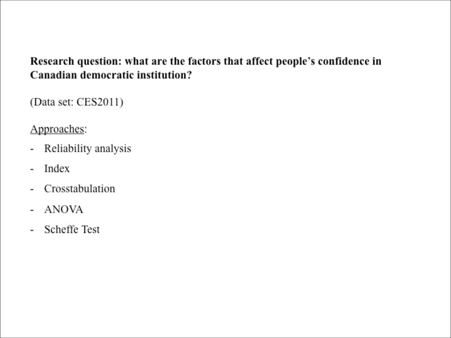The dataset I used is CES 2011, and the index was constructed to look at people's confidence in Canadian democracy, and I will be using the reliability analysis to test the consistency of the index. Cross-tabulation was used to test if the relationship is significant by looking at the Pearson score, and the level of association of the proposed relationship by looking at either tau B or tau C. The ANOVA and Scheffé test was used to test a significant difference.